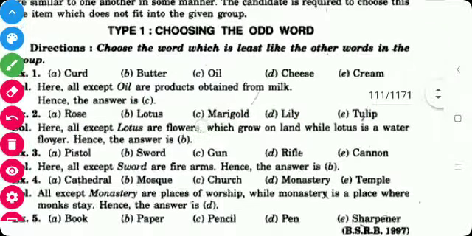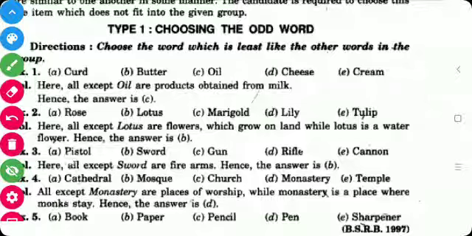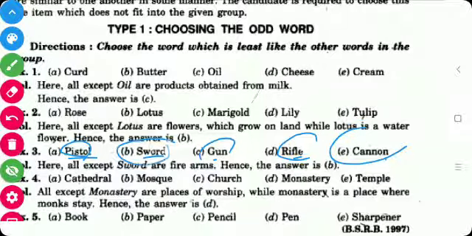Third question, pistol, sword, gun, rifle, cannon. Here all are the same, all are firearms: pistol, gun, rifle and cannon, but the sword is different, so sword is the odd word in this.